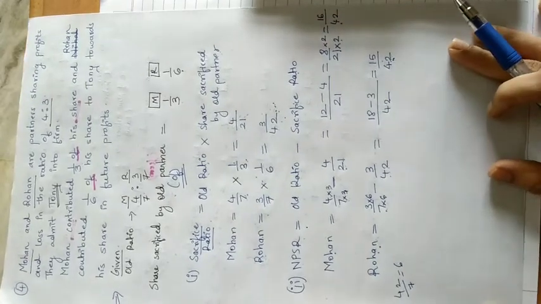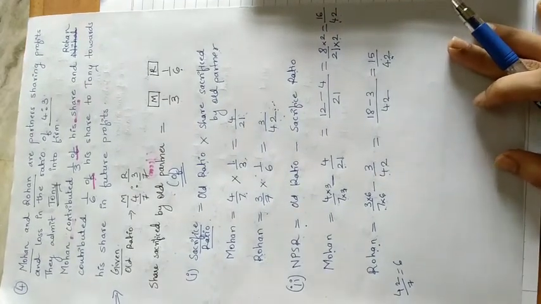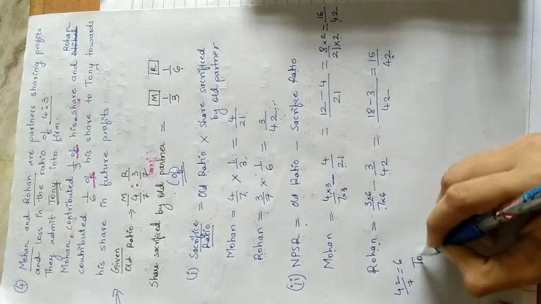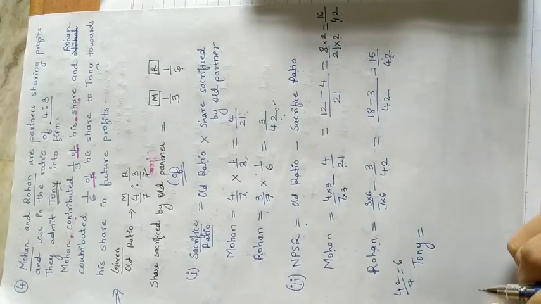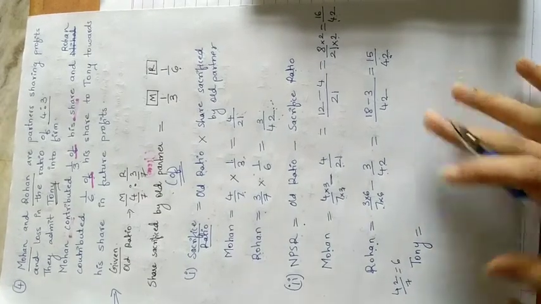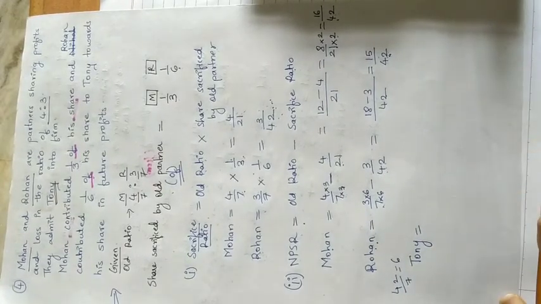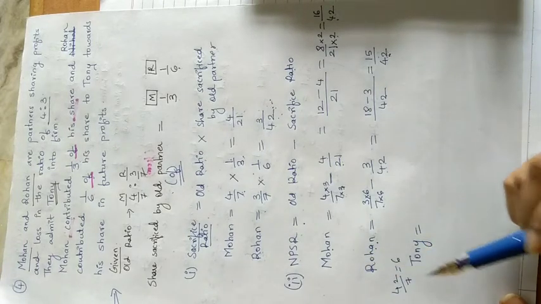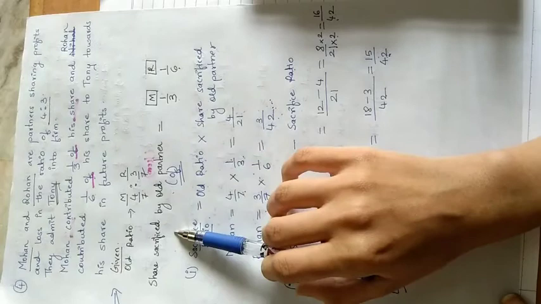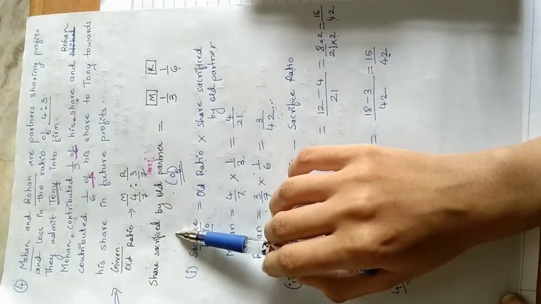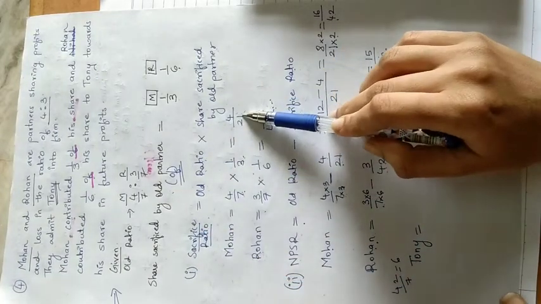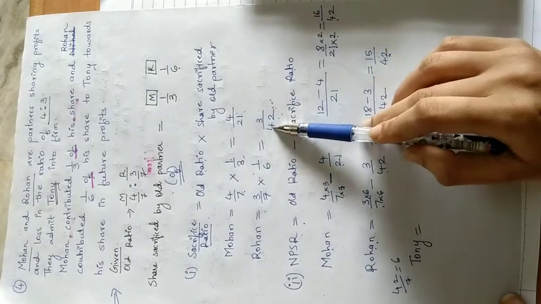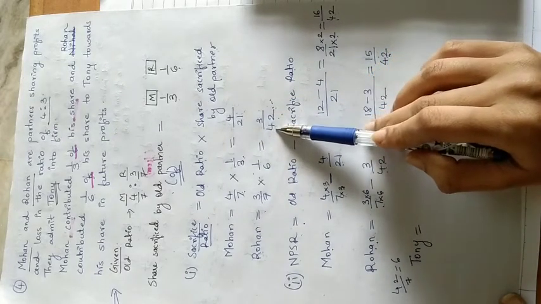Okay. Now we have to calculate the new profit sharing ratio of Tony. Now there are two methods in this. In the question, they have not given us the share of Tony, how much Tony will get in future. That is not given to us in the question. But what they told is how much Mohan is surrendering his share to give it to the new partner and how much Rohan is surrendering his share.